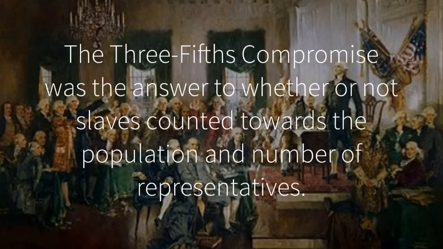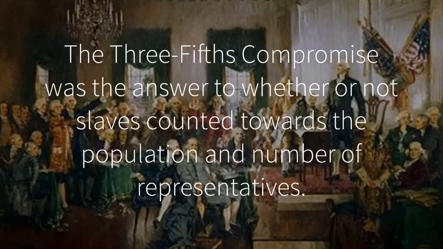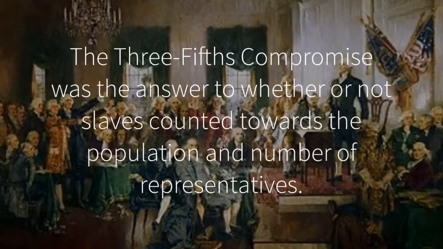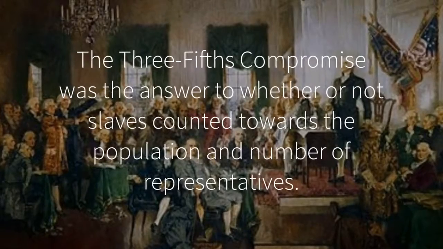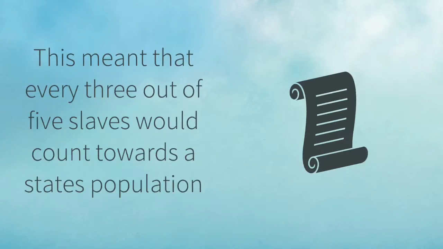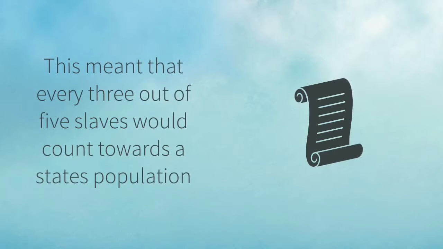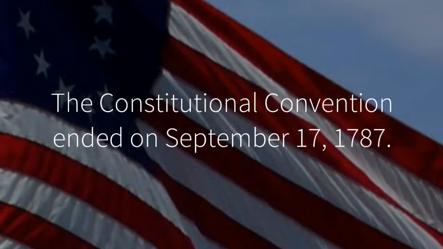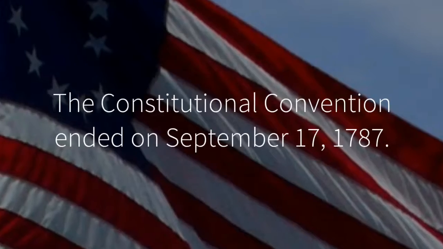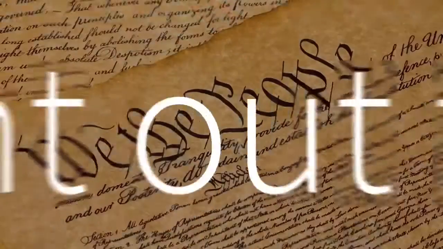Next was the Three-Fifths Compromise, which was the answer to whether or not slaves counted towards the population of a state and therefore the number of representatives. This meant that every 3 out of 5 slaves would count towards a state's population and therefore the number of representatives. The Constitutional Convention ended on September 17, 1787.